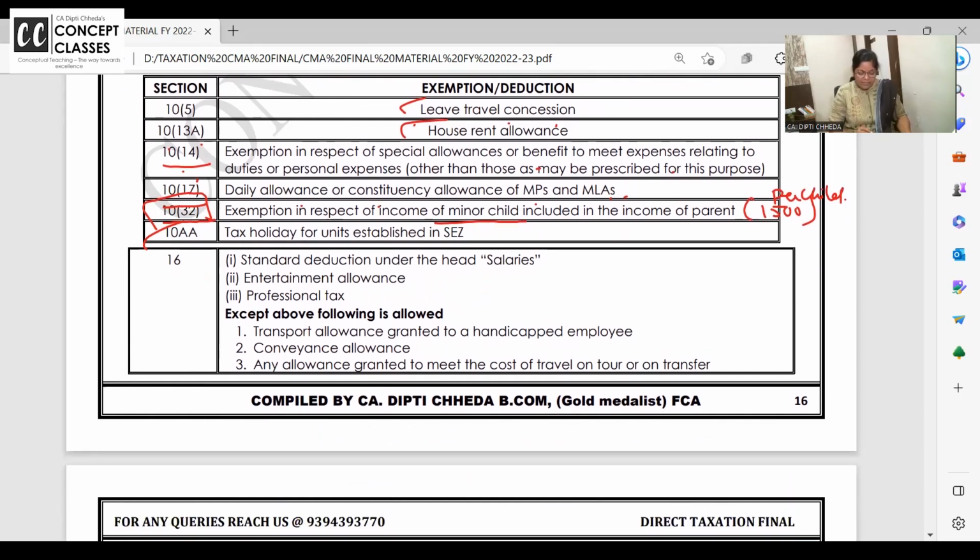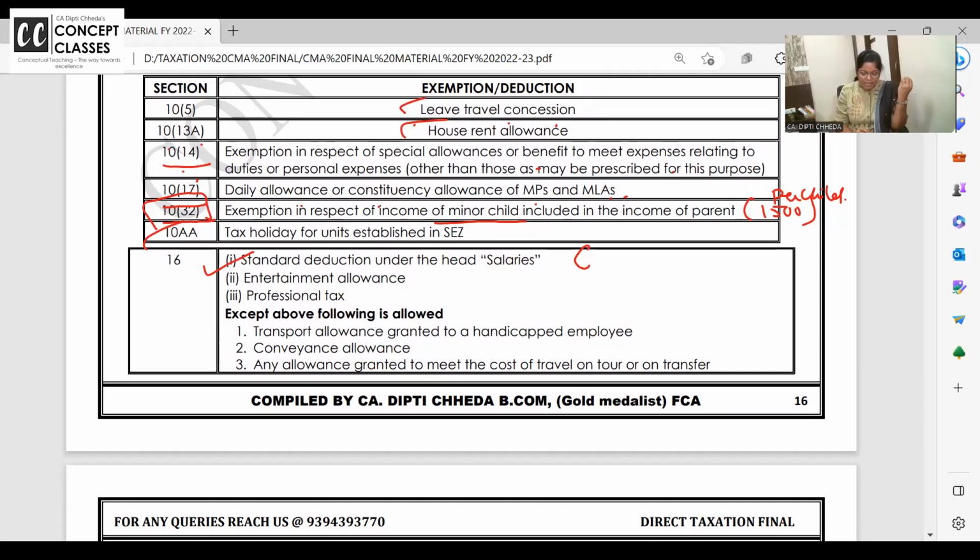Coming to the head of salary, standard deduction is not allowed. You know why I'm writing? By that way, I'm revising all your inter-level background. And in the recent exam, which was the exam of January 23, one MCQ from house property, one from business head, one from capital gain, one from salary, and 2 marks. So why let go of those marks?